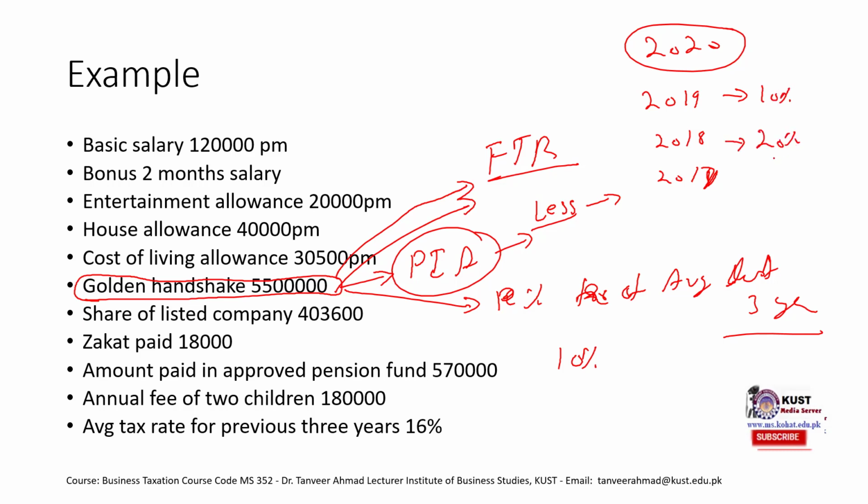Then again in 17 he paid 10% of taxes. Then the sum of all these divided by 3 would be the average of the previous 3 years taxes. This is the percentage that he would have to pay tax on this amount. The average rate of previous 3 years is already given. It is 16% in this specific case. The rest of the example is same as previous.